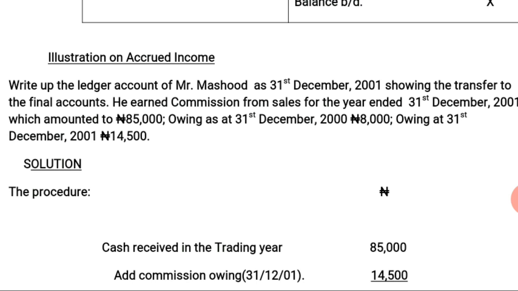Mr. Mashood earned commission from sales for the year ended 31st December 2001, which amounted to 85,000 naira. Then the owing, that is the accrued income as at 31st December 2000, was 8,000 naira, while the owing as at 31st December 2001 was 14,500.